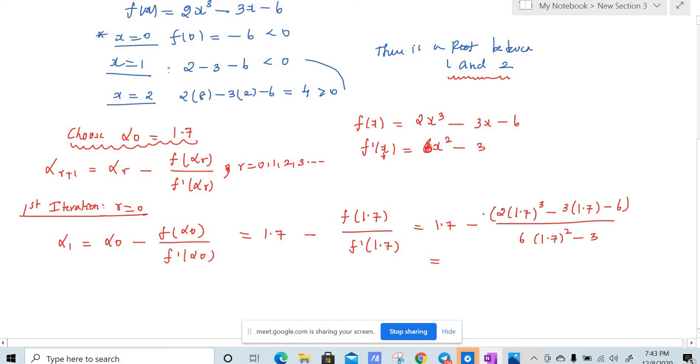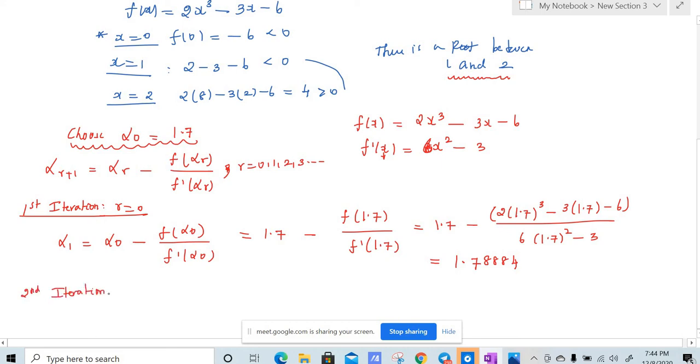So you will get alpha 1 to be equal to 1.7884, right? Again, it's very elementary, you just have to make use of a calculator. So first iteration is 1.7884. Now we'll go on to second iteration.